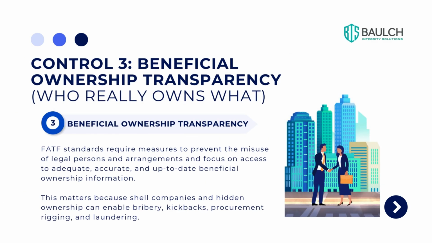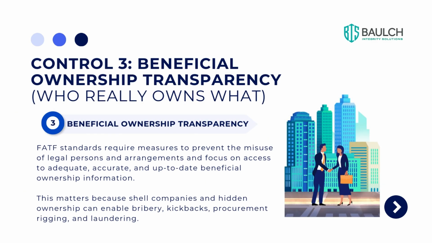Control 3 is beneficial ownership transparency, which can be described as knowing who really owns what. Knowing who really owns and controls companies and legal arrangements is critical. FATF standards require measures to prevent the misuse of legal persons and arrangements. The standards focus on access to adequate, accurate, and up-to-date beneficial ownership information. This matters because shell companies and hidden ownership can enable bribery, kickbacks, procurement rigging, and laundering.